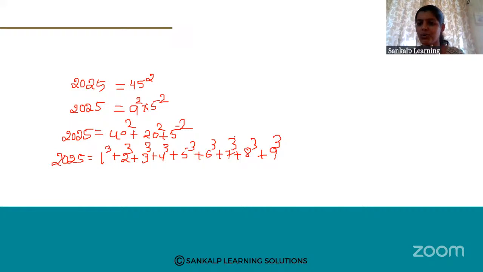So there is a speciality behind 2025. It is the square of one number, that is 45 square, the product of squares of two numbers, that is 9 square into 5 square, the sum of squares of three numbers, and the sum of cubes of nine numbers. So 2025 is a special year.